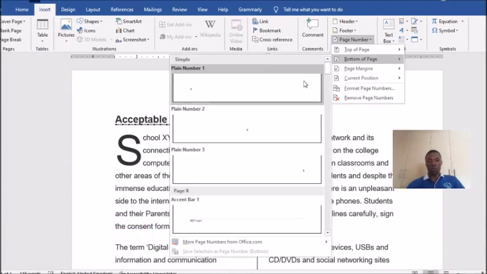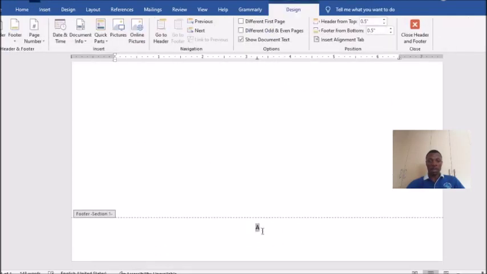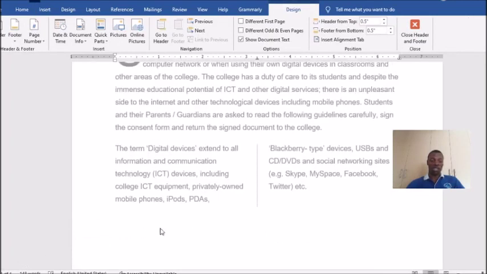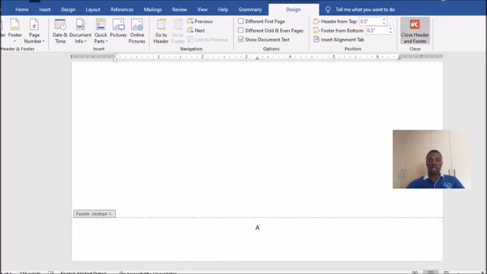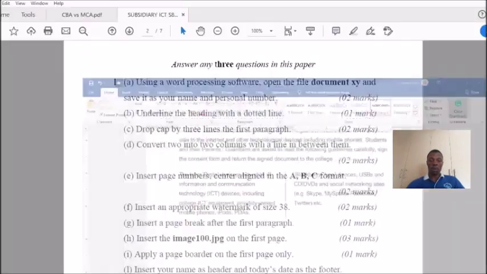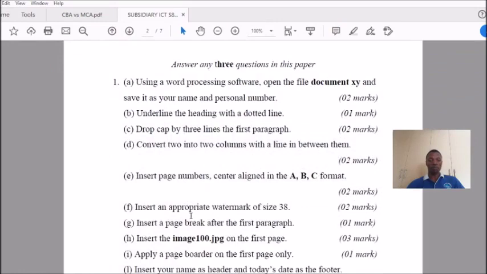So now I come to bottom, then I'm selecting. There we are, that is A. Because I have only one page, that's why you're seeing A only. Close. There, you're done. Then we go back to the question paper.